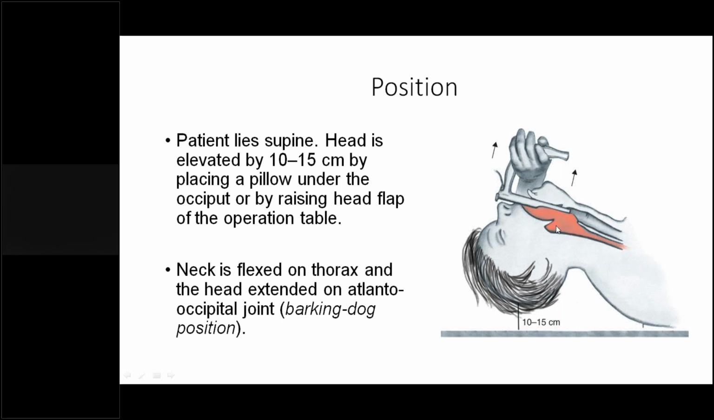Okay, so this is the epiglottis, and here somewhere you would be seeing your larynx. This is the esophagus, and this is the larynx. It's also known as the barking dog position. Barking dog position is a synonym for this position.